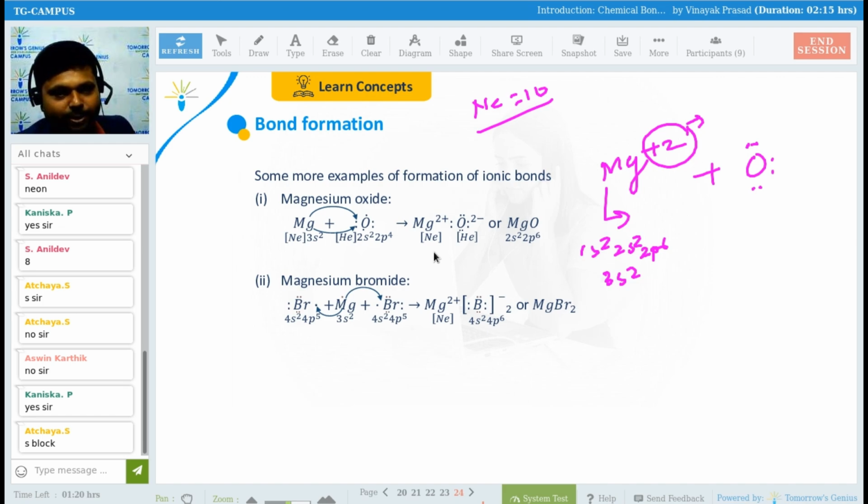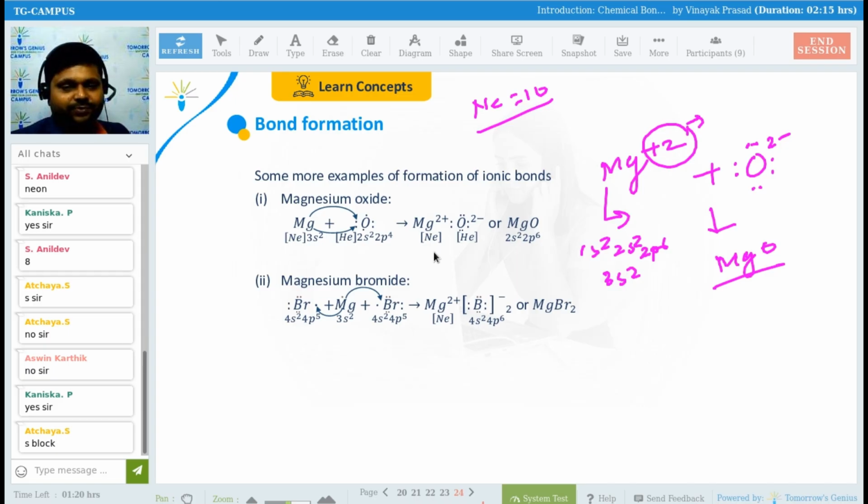When magnesium loses them, oxygen will catch them and say, thank you magnesium, you have given me two electrons. Now we can form a new bond, a really strong bond between us, and that bond will be known as the ionic bond. Now see here, the outermost electrons will now be eight, and a 2 minus charge will be there. The compound that will be formed is known as what? MgO. Yes or no, guys? Please tell me.